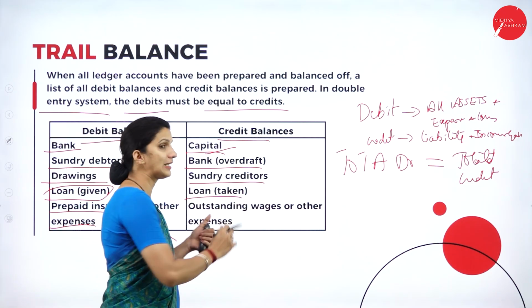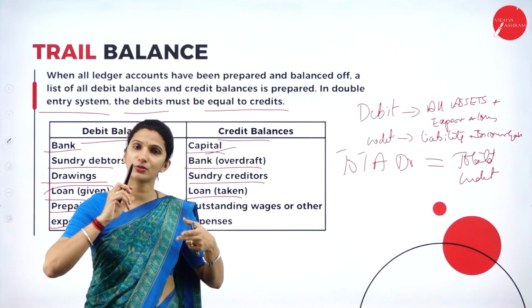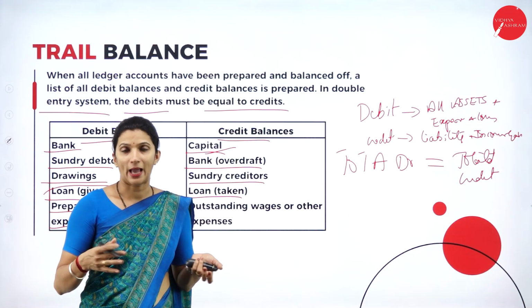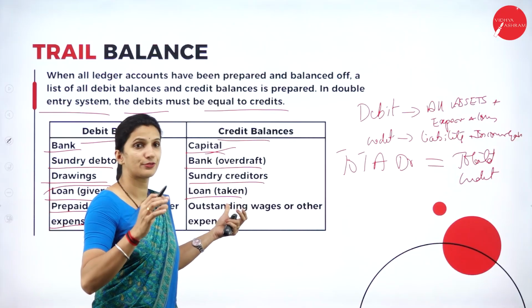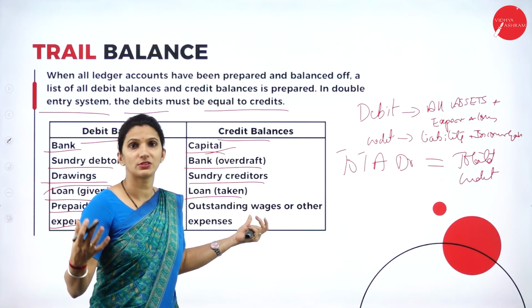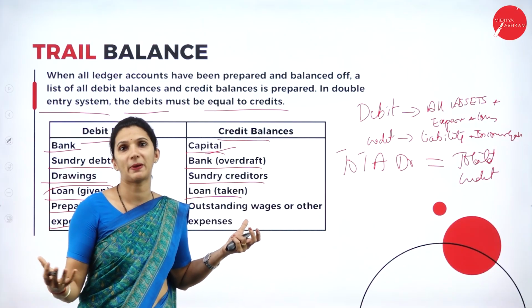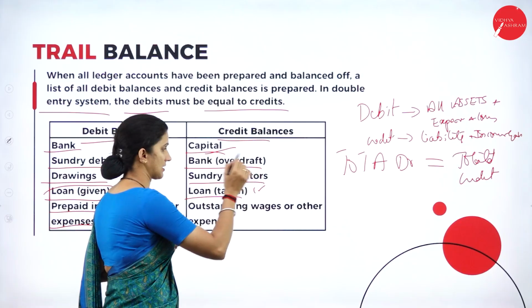And then we have any loan taken, maybe a short-term loan taken from the bank or a long-term loan. For example, the debentures. The capital raised through debentures means it is a loan, in the form of bonds, or any loan taken from others. The business becomes liable to repay that loan. Since it is a liability, we will write it under the credit side.